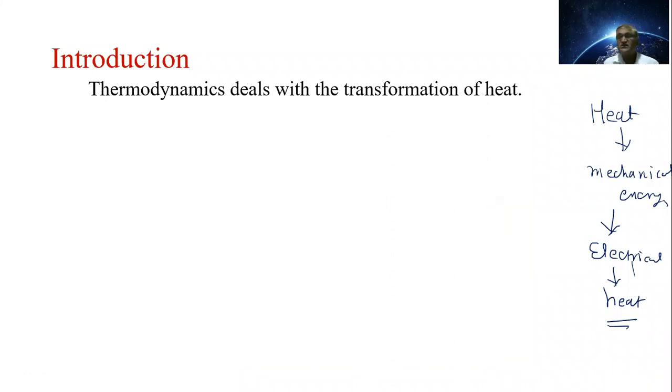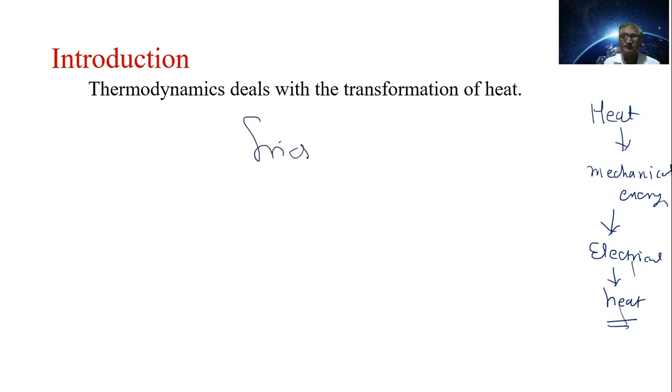That is, we have seen here two examples of heat transformation. In the first case, heat is converted into mechanical energy, and in the second example, electrical energy is converted into heat. We also have various other examples.